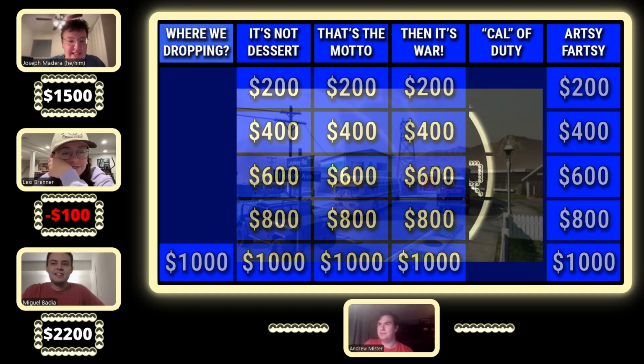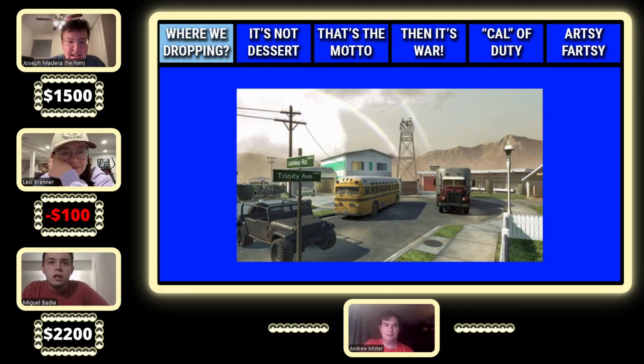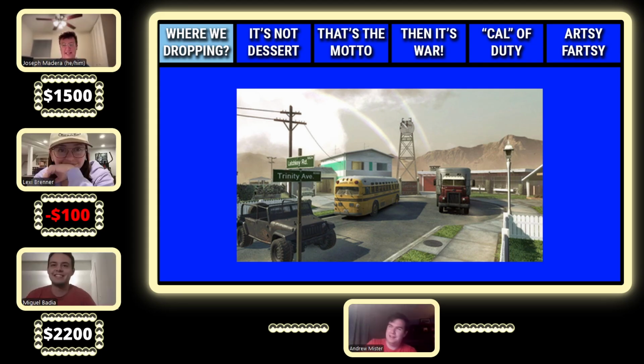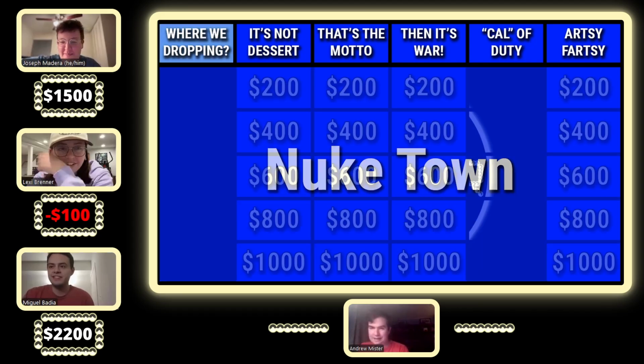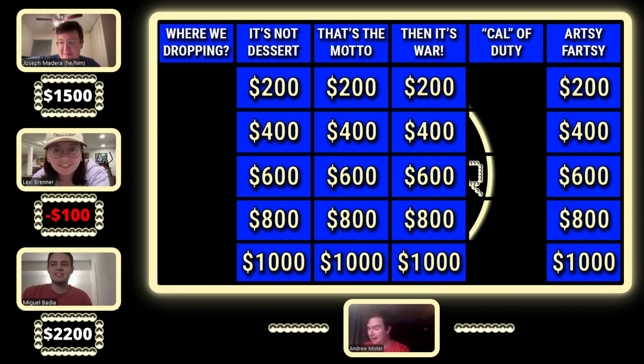Let's finish the category. All right. Where are we dropping? It's a picture, it's not a map. Yeah, it is a picture, but it is of a map. That map is called Nuketown. I was gonna guess that, but I've never played on it, so I wasn't sure. What game is that from? I don't know. It's one of the Call of Duty games. I just know it's like the most famous one.